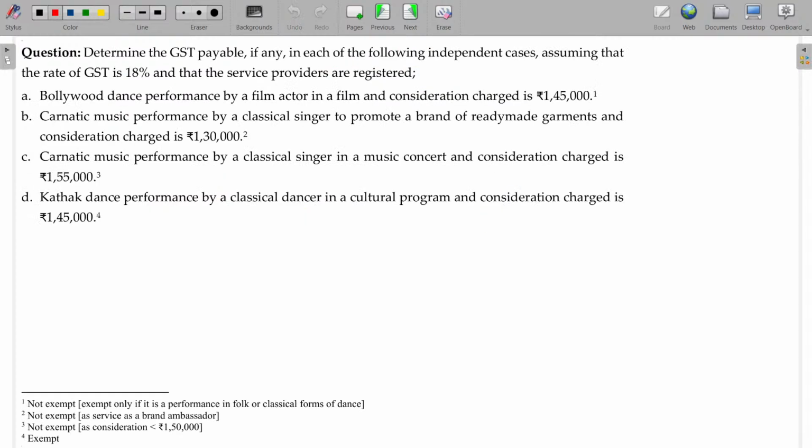Let's see, to master this, an illustration here. Determine the GST payable, if any, in each of the following independent cases, assuming that the rate of GST is 18%. Bollywood dance performance by a film actor in a film, and consideration charged. Taxable. That's a commercial substance, automatically taxable. Carnatic music, that's a folk form, would be exempted, but here it is by a classical singer to promote a brand. It should not be for any promotional purpose, so taxable. Here brand promotion is there.